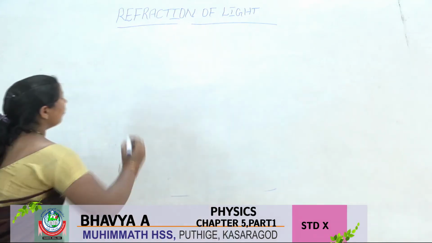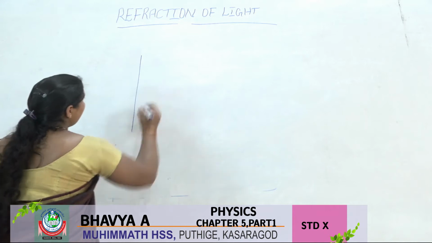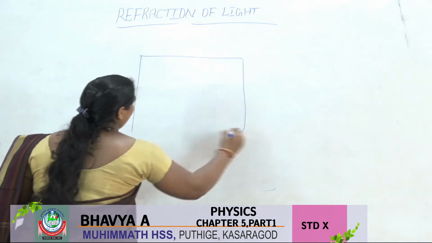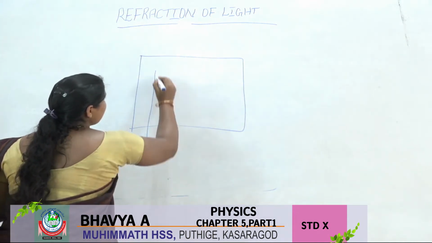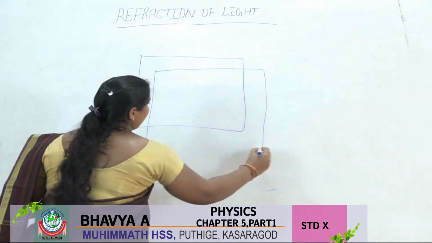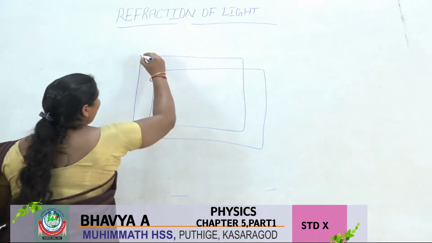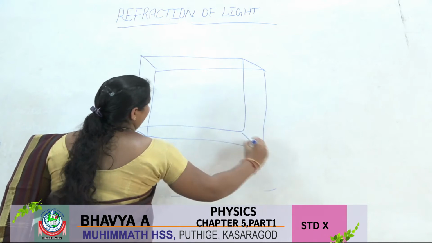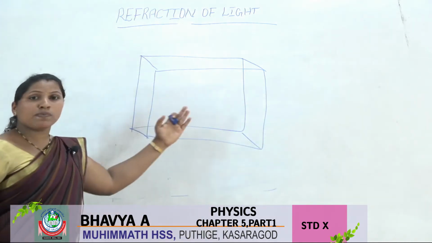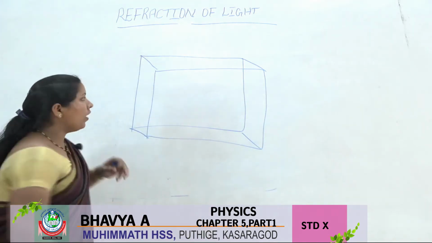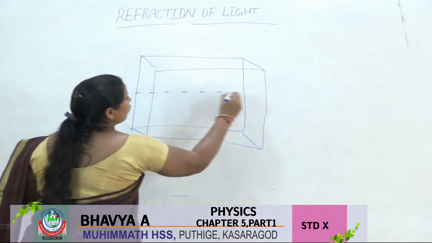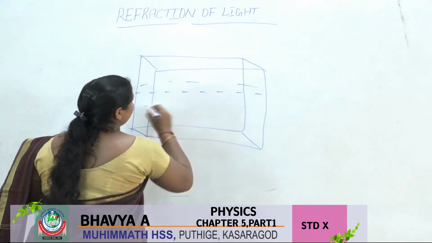Here we want to take one vessel. It is a transparent glass vessel filled with 1/4 of water.